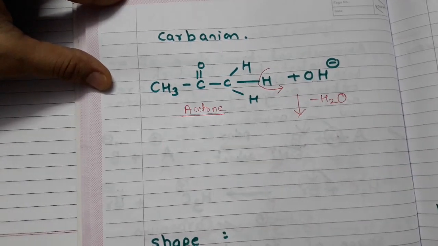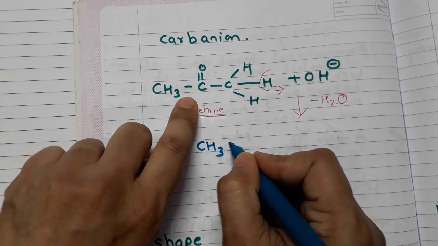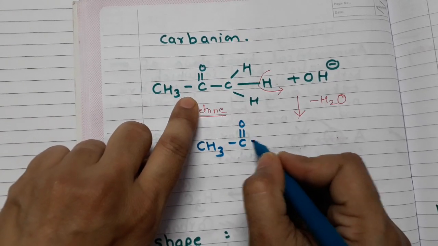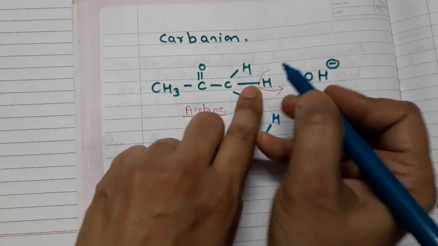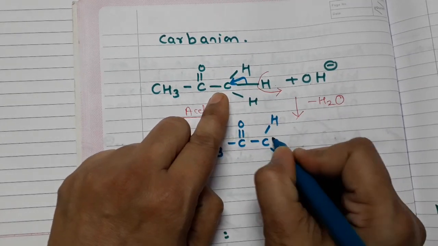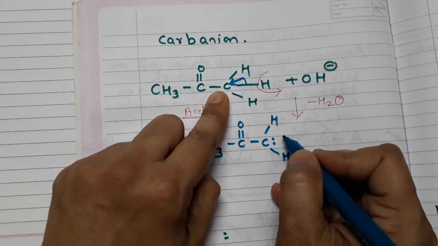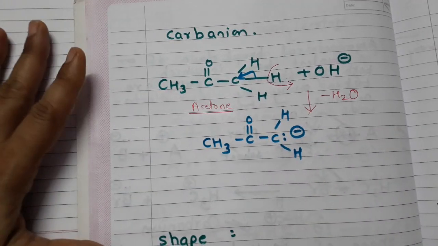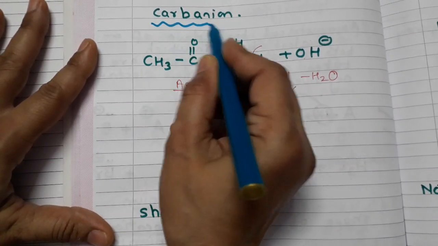And what are we going to get is, just see what I am writing here, CH3, and I write C double bond O single bond C. Make a note of what I am writing now. See, electrons from this bond will shift to the carbon atom, and hence carbon atom acquires the shared pair of electron towards itself and carbon acquires negative charge. Now it is known as carbanion.